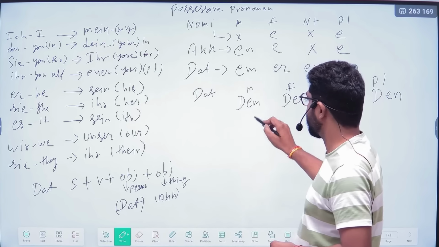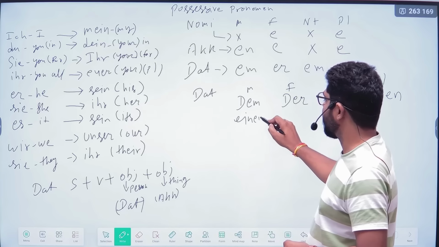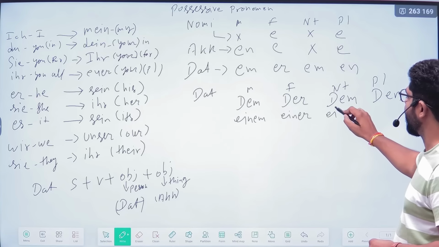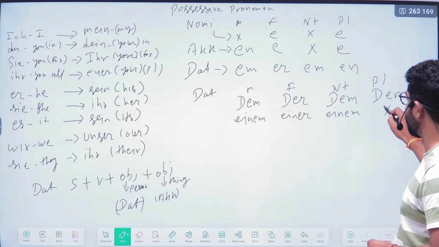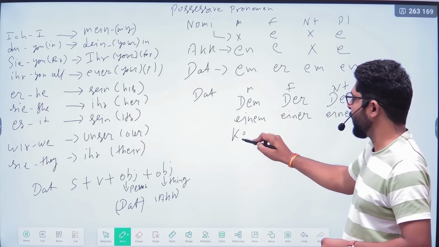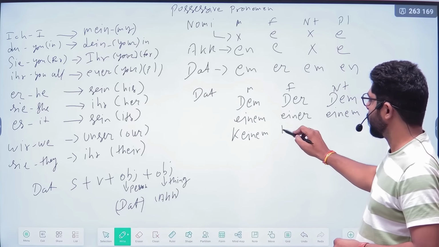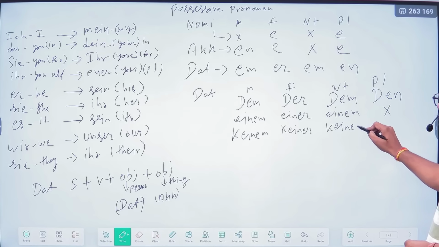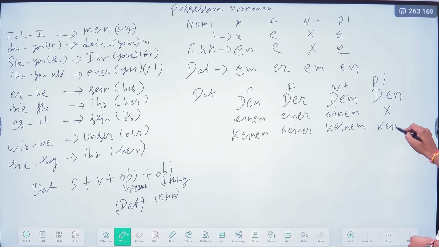Always remember all the articles change here from the nominative: einem, einer, einem, and nothing for the plural. For the negative, you need to add on keinem, keiner, keinem, and for the plural, keinen.